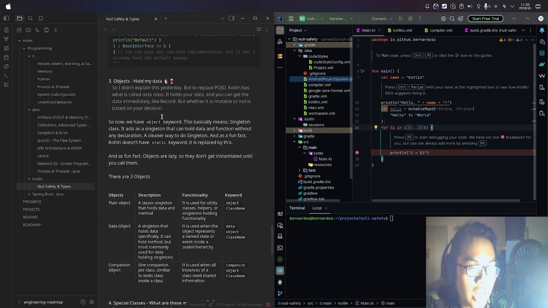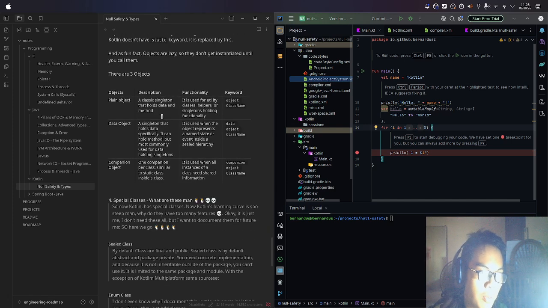So now we have the object keyword. This basically means singleton class. It acts as a singleton that can hold data and functions without any declaration. A clear way to do singleton. And as a fun fact, Kotlin doesn't have the static keyword. It is replaced by this. And another fun fact, objects are lazy, so they don't get instantiated until you call them.